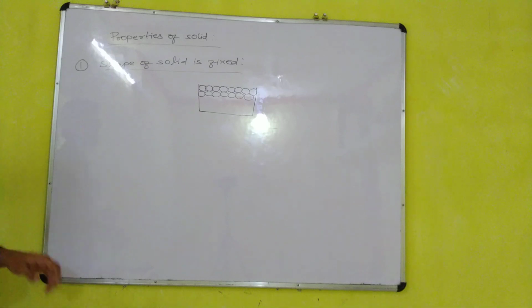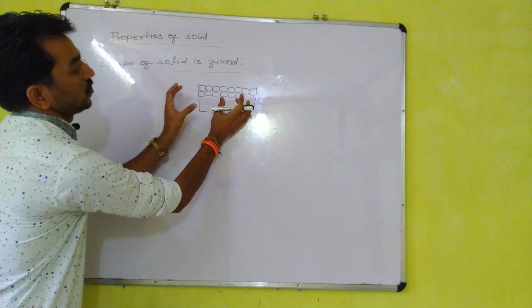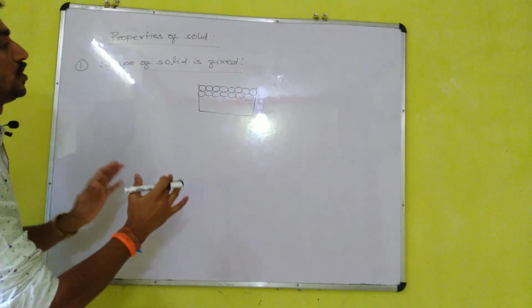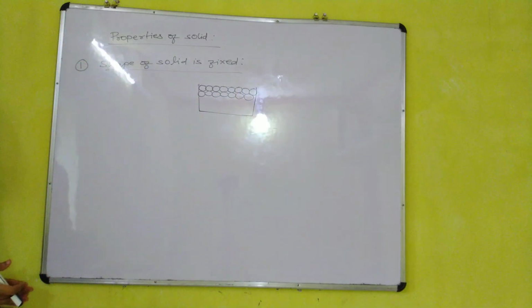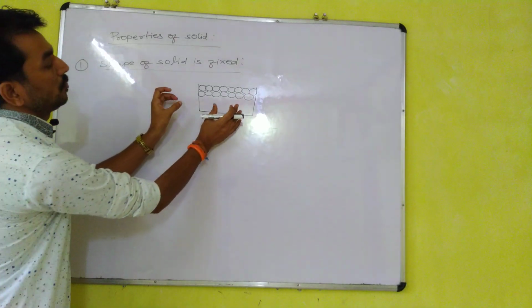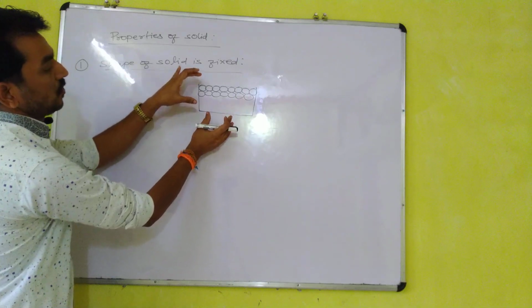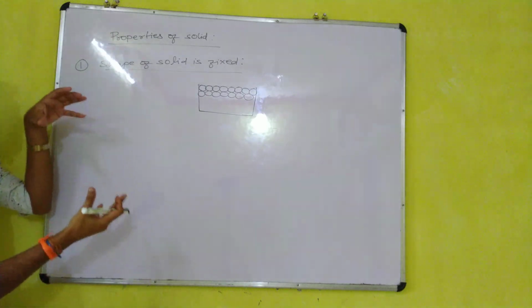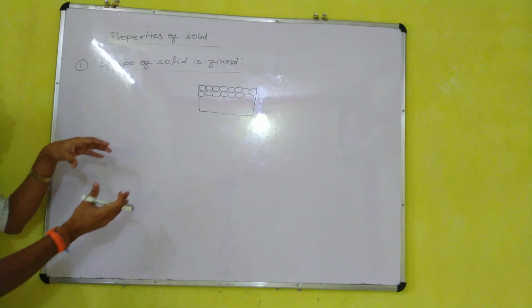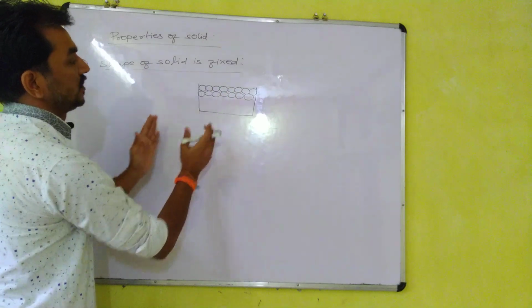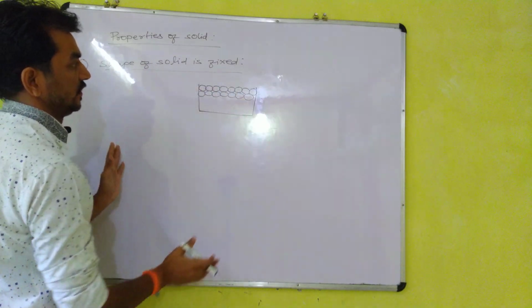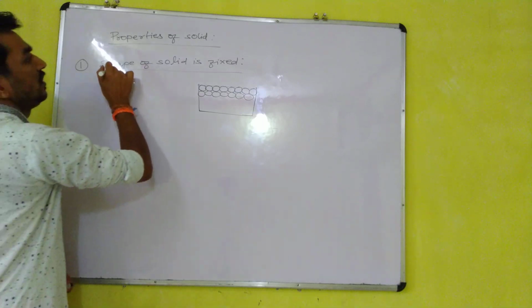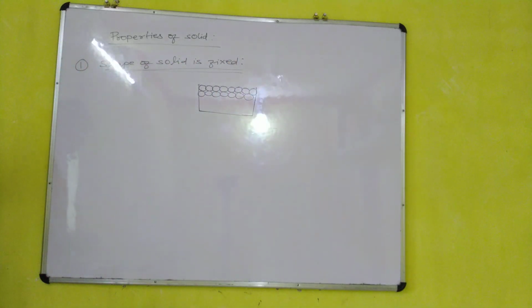The force of attraction which is present among the particles of solids is known as intermolecular forces of attraction, or interparticle forces. Due to the strong intermolecular forces of attraction, the particles of a solid come close to each other, and there is very little space among them, so they can only vibrate in their position and cannot leave their place. Due to this reason, the shape of a solid is fixed.